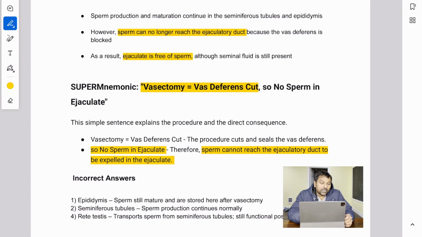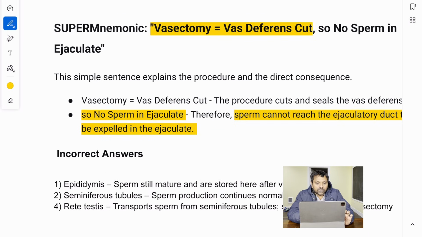Now, let us go to the incorrect answers. We got epididymis. Remember, I told you the sperm still mature and are stored here after vasectomy. So even after vasectomy, sperm still mature in the epididymis. Then option 2, seminiferous tubules, they are also working normally.